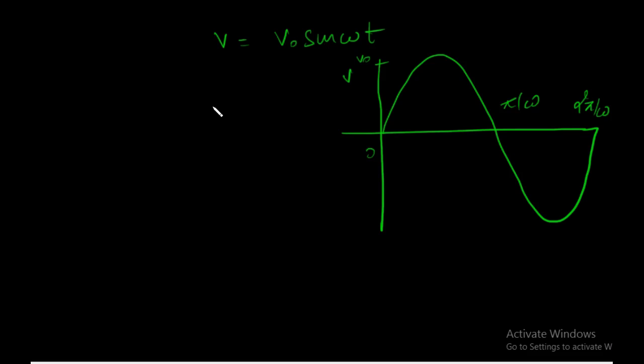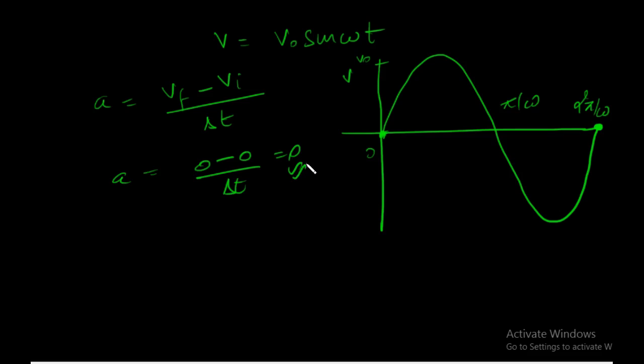Alright. So we could have calculated the acceleration by an easier method also. You see, acceleration A is final velocity minus initial velocity divided by the time interval. The time interval is 2 pi by omega. We see at 2 pi by omega the final velocity is 0 due to the graph, and at 0 it is also 0. So we see A would be equal to 0 minus 0 by delta t. This would be 0. Okay. So we need not go through the arduous and difficult integration. We can just solve simply from the graph. Okay.